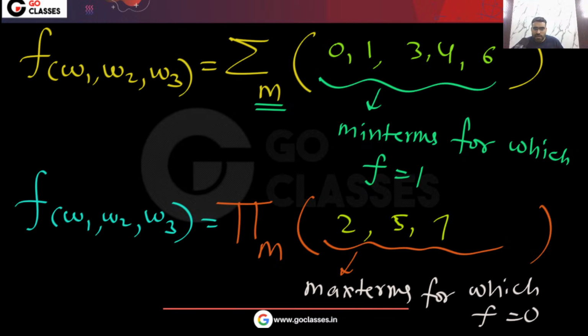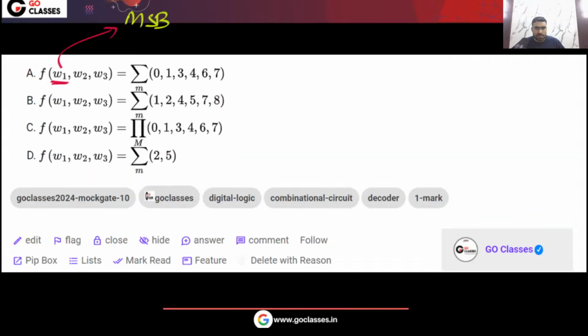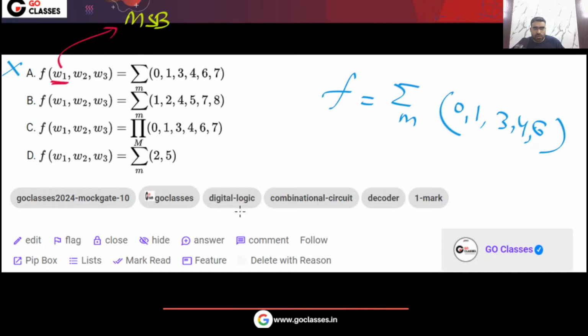So your answer will be 0, 1, 3, 4, 6. Okay, let's match the options. 0, 1, 3, 4, 6. So yes, option A will be the answer. Also you can notice that no other option will be the answer. Sorry, option A will not be the answer. Actually your answer will be F is equal to summation of minterms 0, 1, 3, 4, 6, right?